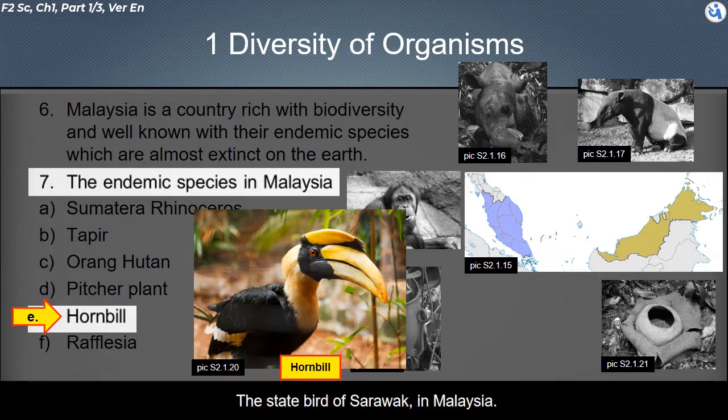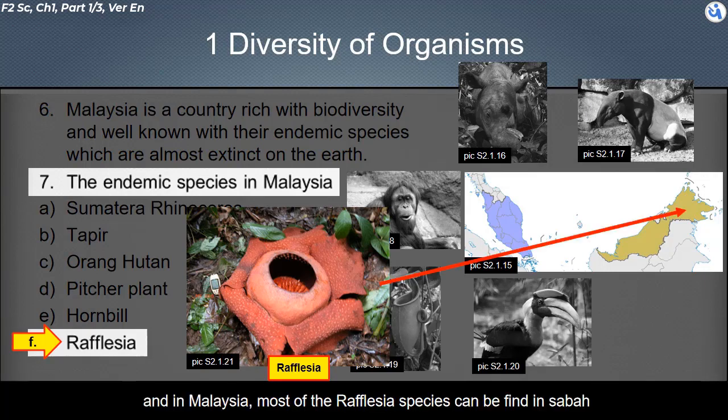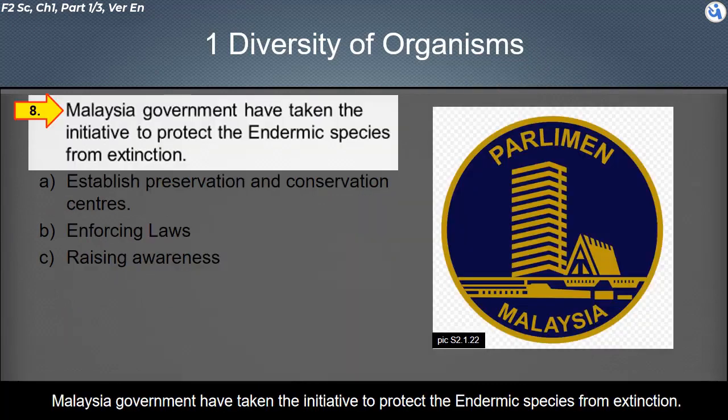Hornbill. The state bird of Sarawak, in Malaysia. Most of the hornbill species inhabit Sarawak. Rafflesia, the biggest flower in the world. Rafflesia is a parasitic plant, and in Malaysia, most of the Rafflesia species can be found in Sabah.